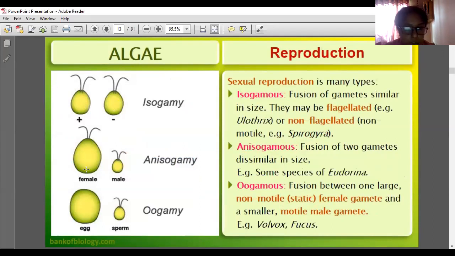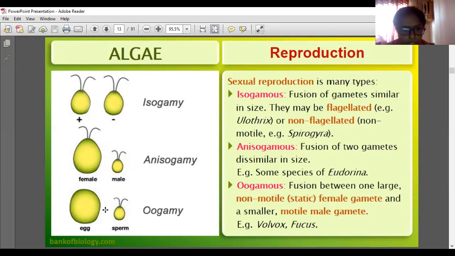The next one is anisogamy. In anisogamy, the female is bigger than the male. They possess flagella, which means they are motile. If both the gametes are dissimilar in size, then it is anisogamy.